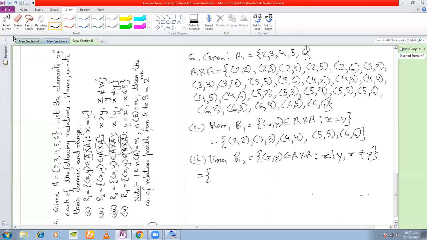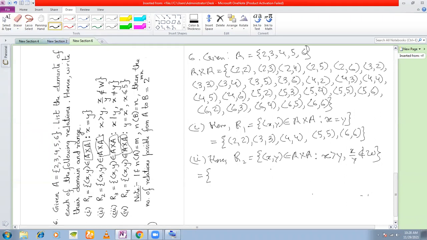Okay, this is x greater than y. I'm looking at the third one. x greater than y. So what are the elements that are greater than y in this? And also x by y is not a whole number. This is the set given: x by y does not belong to W. So what do you see? You have x must be greater than y, right? You cannot have 2, 3. x by y cannot be a whole number.